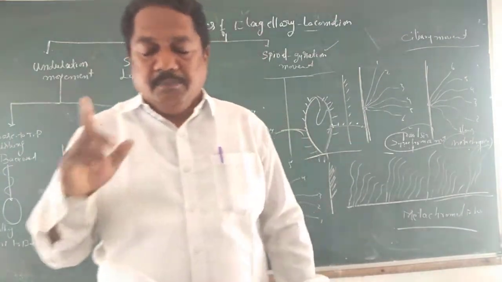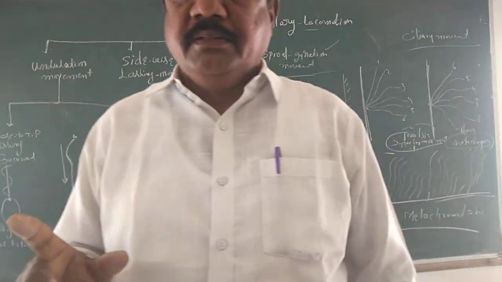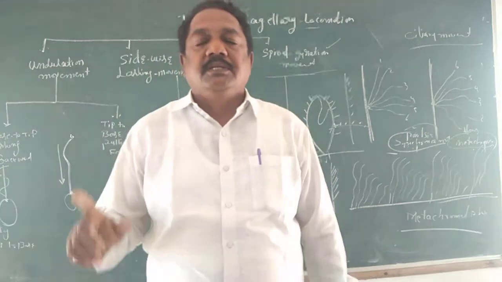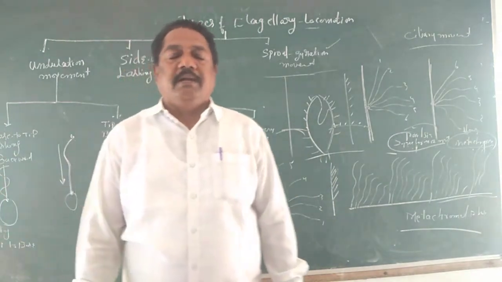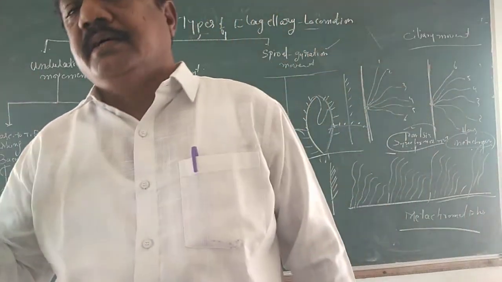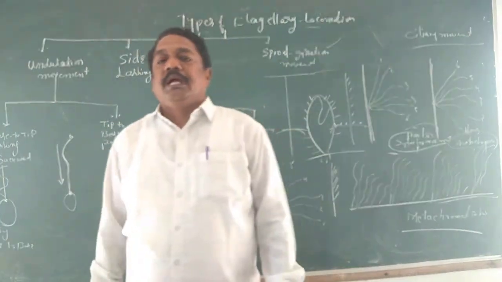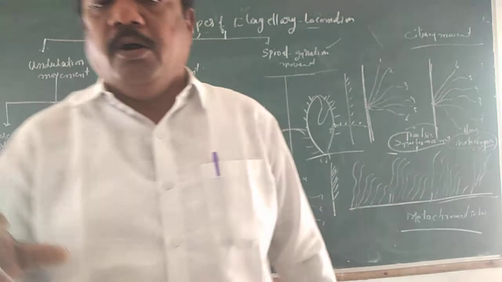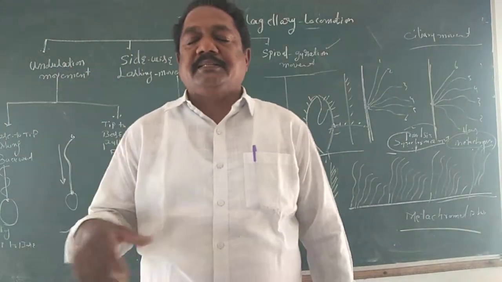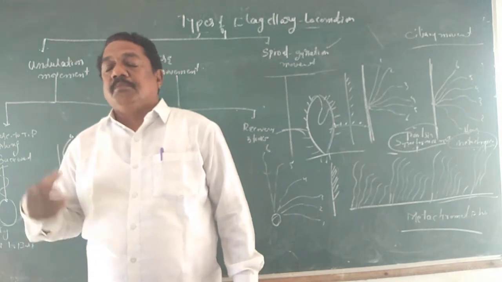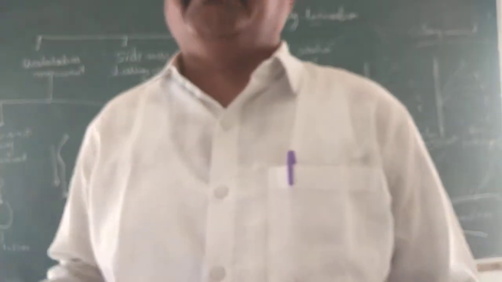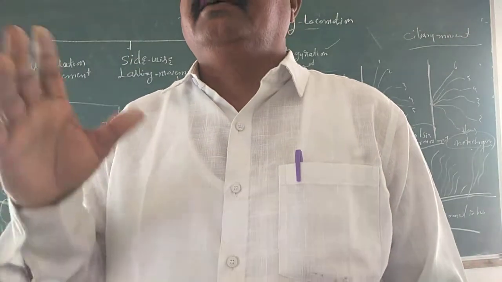They are, number one, amoeboid locomotion: if the locomotion is carried out by pseudopodia, it is called amoeboid locomotion. If the locomotion is caused by flagella, it is called flagellar locomotion. If the locomotion is carried out by cilia, it is called ciliary motion. If the locomotion is carried out by myonemes, it is called metaboly. Like that, four different kinds of locomotion take place in protozoa.